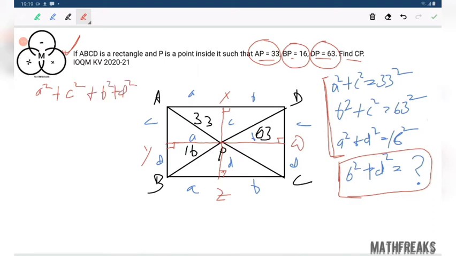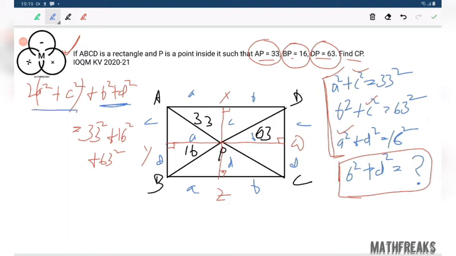Now you just see A square here, C square here, C square here. They come two times of A square plus C square. And on the right hand side we have 33 square, 63 square, 16 square. Now here we are left with B square plus D square,